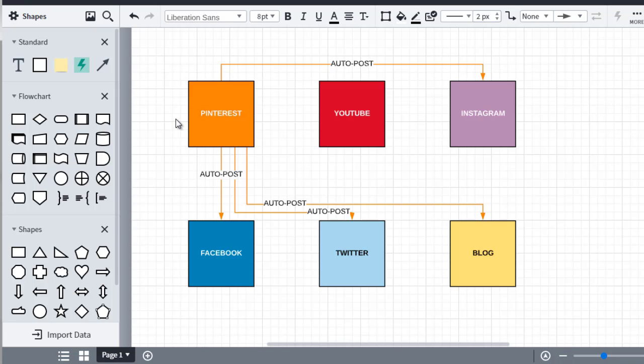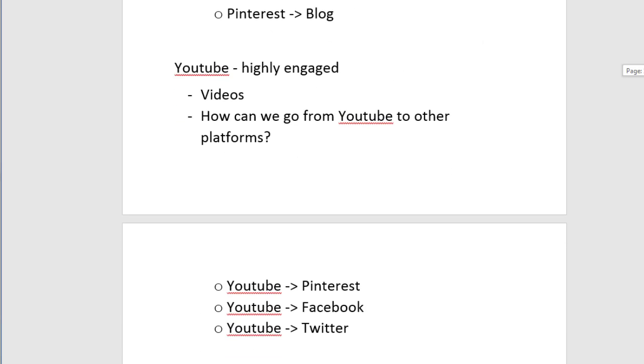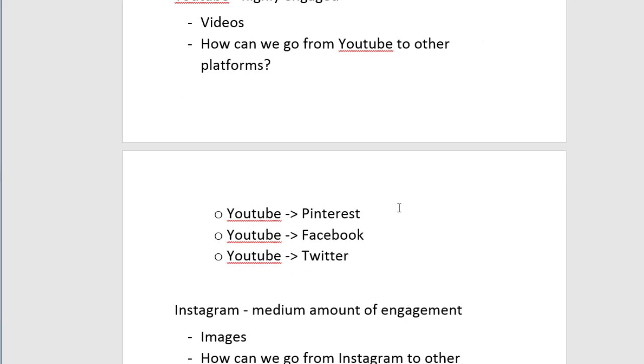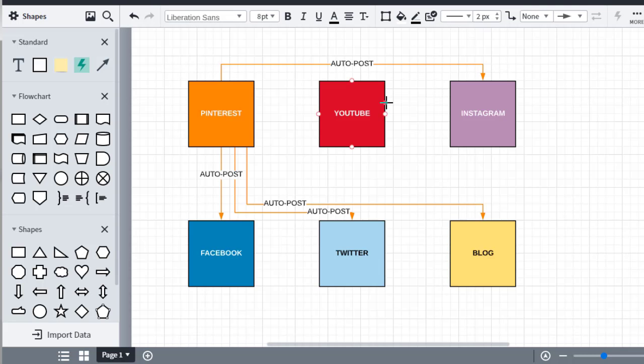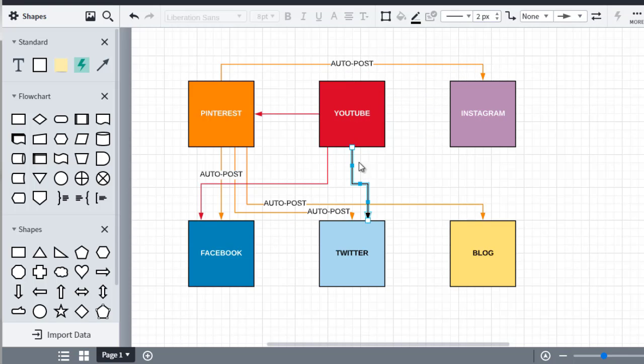Okay, so at this point, we need to go back over here and we'll speed it up a little bit. So we got YouTube to Pinterest, Facebook, and Twitter. So let's do that. So these three items here. So YouTube, we link it to here. We link it to here. And let's see how we make it so it's not messy. We link it here. So I'm going to make these red, the same color as this box, so we can see like that.